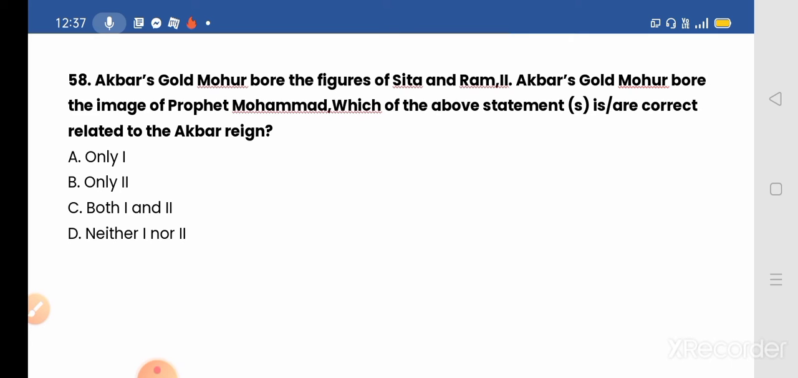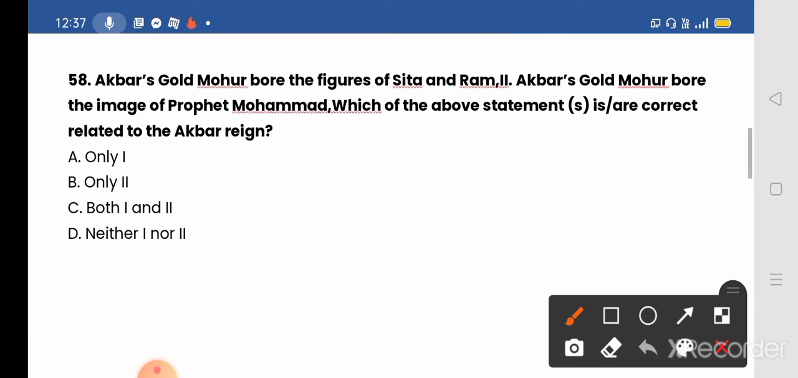Akbar's gold mohor bore the figures of Sita and Ram. Akbar's gold mohor bore the image of Prophet Muhammad. Which of the above statements is correct related to Akbar's reign? Only one, only two, only one and two, and neither one nor two. The correct answer will be option A, only one.